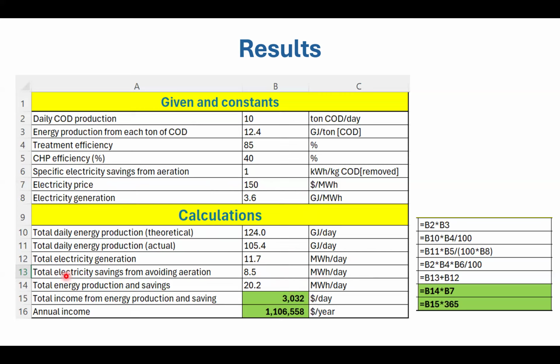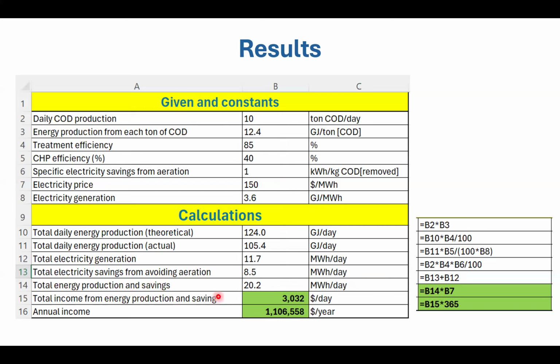From that, you can calculate the total energy saving from avoiding aeration, assuming 1 kilowatt hour per kilogram of COD removed. So you can expect about 8 megawatt hours per day. This again assumes 85% is converted to methane, and the aeration energy is avoided if you don't have to use aeration.